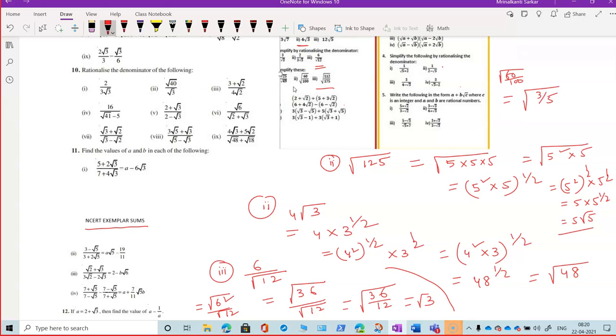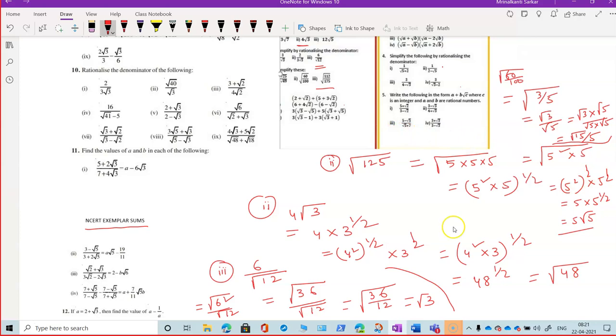But I suggest you not to keep your answer in this form. You rationalize the denominator. This is root 3 by root 5. What will be the rationalizing factor here? Root 5 only. So multiply by root 5, root 5 into root 5. What I did, you understand? I am rationalizing the denominator. I am multiplying by root 5 only to remove the root. So the answer will be root 15 by 5. You always leave your answer in this form. Never keep a root in the denominator.